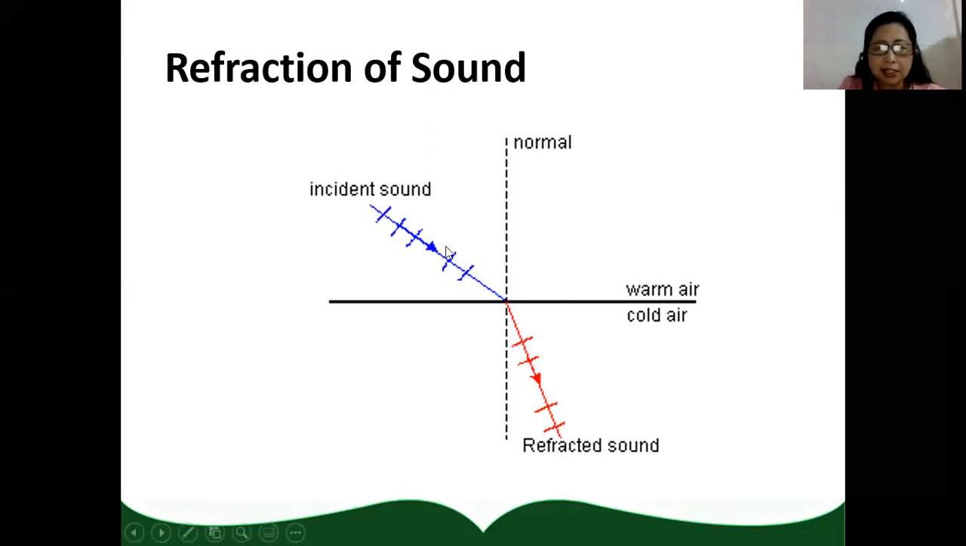Suppose this is the incident sound, and it crosses the boundary between warm air and cold air. Since warm air has higher temperature, the speed of sound here is fast. While here, since it is cold air, the temperature is low, so the speed of sound will be slower. It will become less. So because of the change in the speed of the sound, waves bend or they refract.